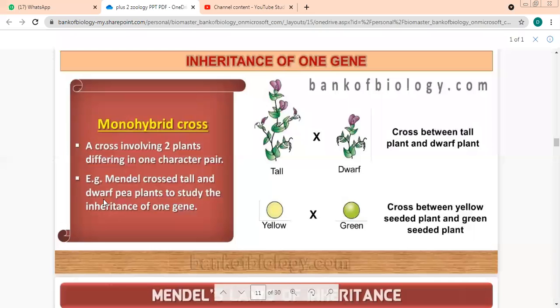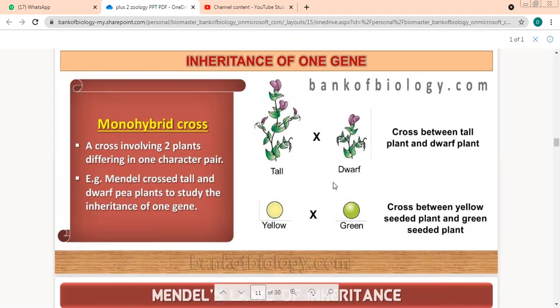We are going to study first about a monohybrid cross, also called inheritance of one gene. Monohybrid cross: a cross involving 2 plants differing in only one character pair. They're different only in one character. If you see these plants, this is tall and this is dwarf. So what did Mendel do? He crossed tall and dwarf pea plants to study the inheritance of one gene. Whenever we say monohybrid cross or inheritance of one gene, we mean we are going to study only one character at a time.